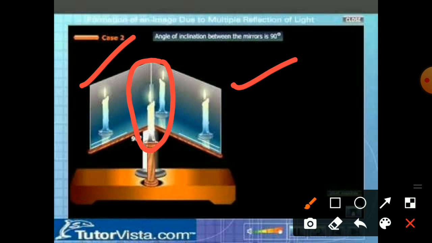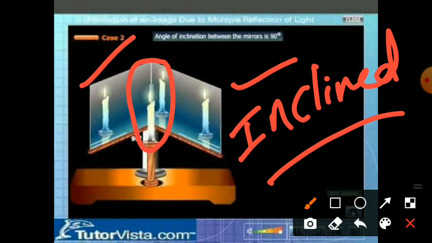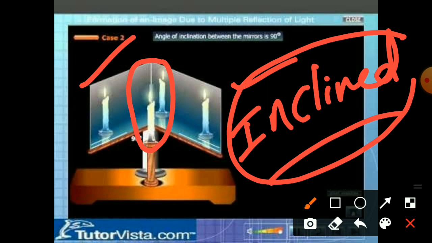Two plane mirrors arranged like this we consider as inclined mirrors. Which mirrors? Inclined mirrors. Two plane mirrors kept beside each other making some angle are known as inclined mirrors. By using inclined mirrors we can get more images. How many images can we get at which angle? Let us discuss that.